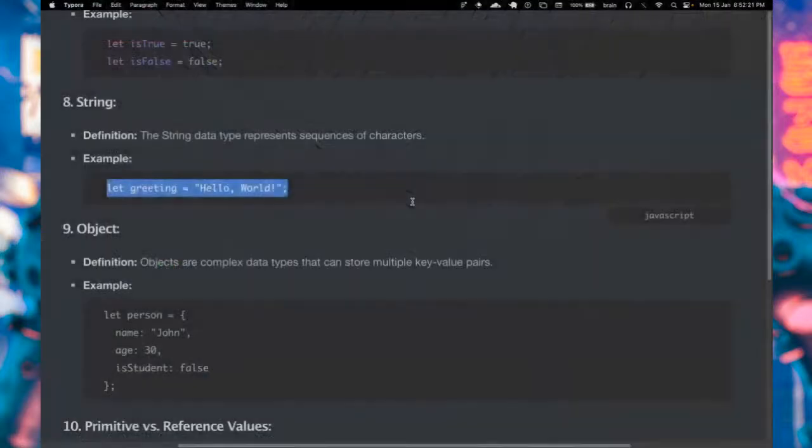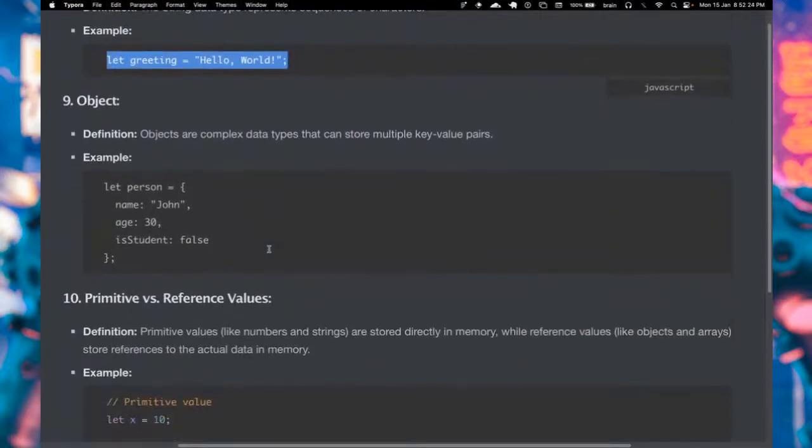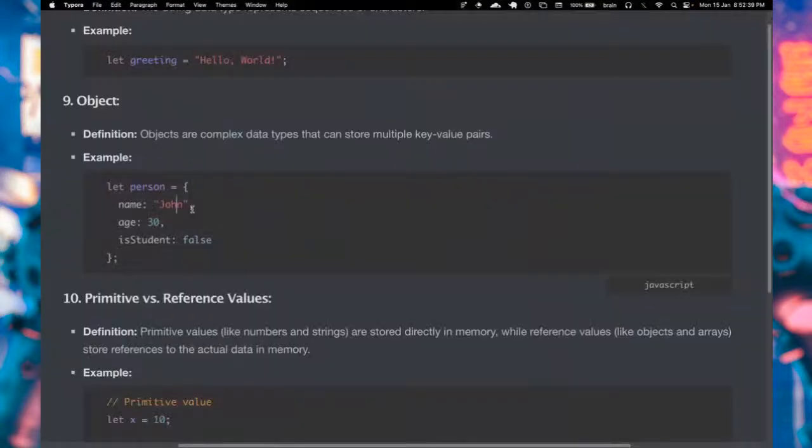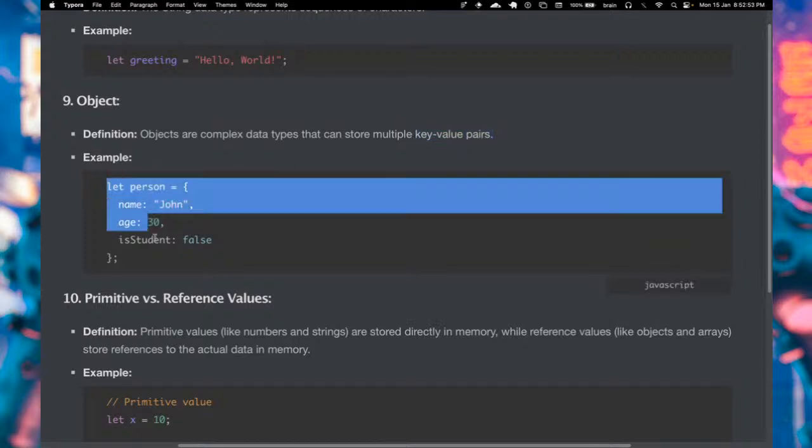Okay, so we also have objects. And by the way, before I dive into primitive versus reference values, let us cover object, and then I will cover a tool that you can also use to run your JavaScript applications. I actually have that open on the browser already, but I'll show you how to download it, and you would have to install that on your system. All right. So objects are complex data types that can store multiple key value pairs, right? Take note of this, key value pairs.